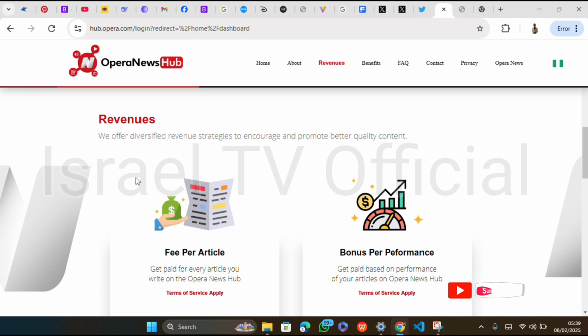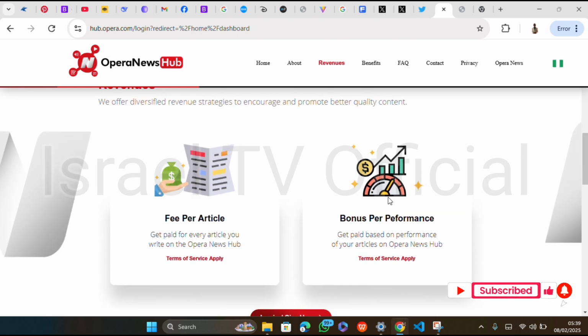They have a lot of money in the app. They get paid ads, sponsorship, work with Google Ads and all. So you understand, there's always every way they can earn. And bonus per performance, you get paid based on the performance of your articles on Opera News Hub. So that's it. When I actually opened my first account here, there were competitions, or how will I call it? Let me call it a competition where whenever you win, you earn lots of money or extra cash with it, for those whose articles perform better, or who get audience, stuff like that.